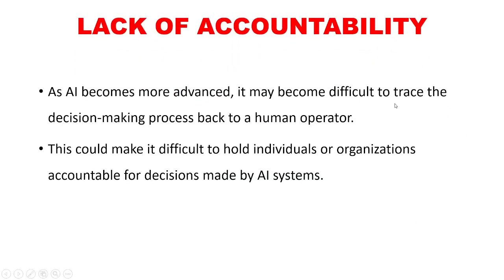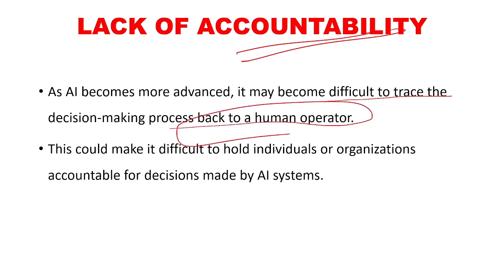Then another disadvantage of AI programs is lack of accountability. Lack of accountability means that as AI becomes more advanced, it may become difficult to trace the decision making process to a human operator.